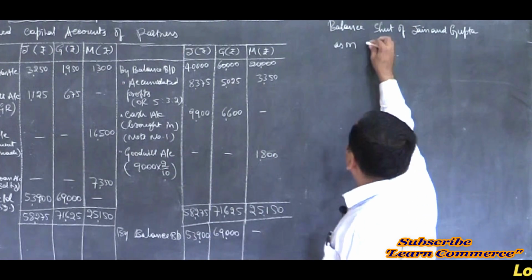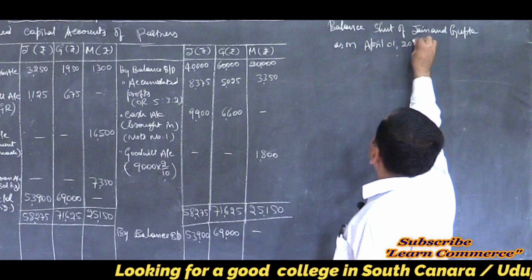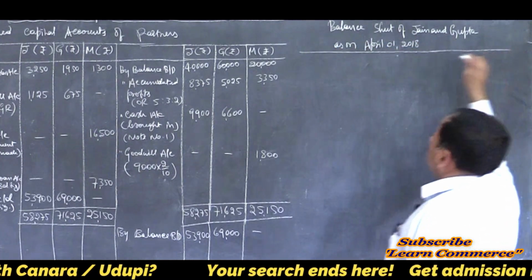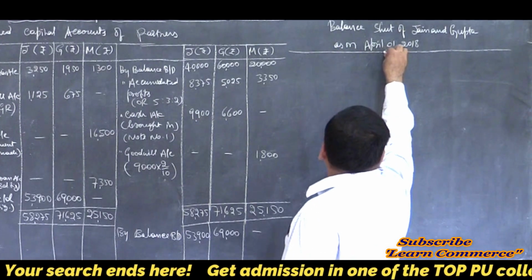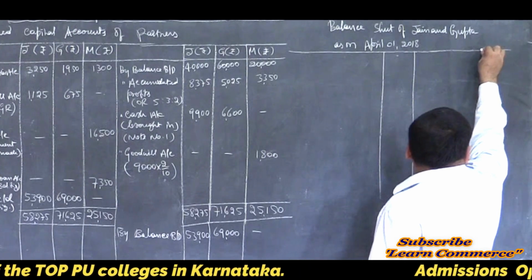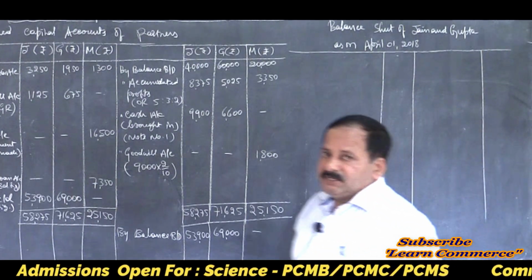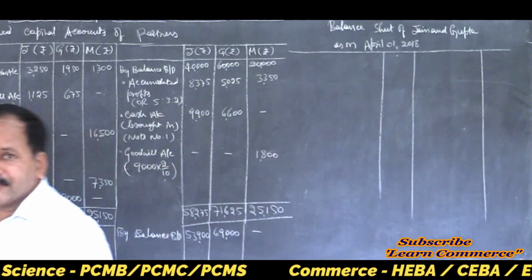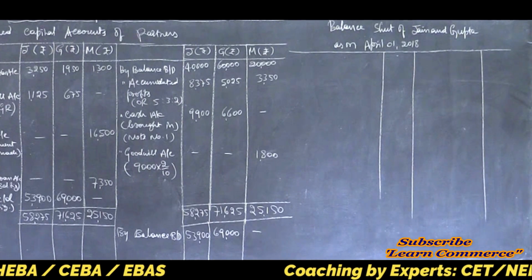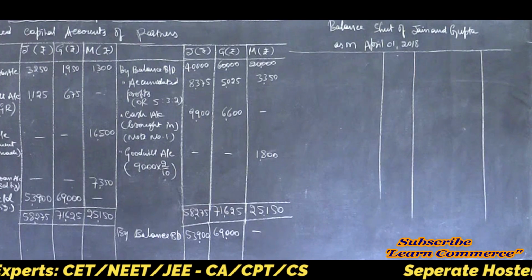So, 1st April 2018. Now, yes, draw the columns. Write the column headings. No debit credit, it is a balance sheet. That is liabilities, amount in rupees, assets, amount in rupees. Don't forget to write this.